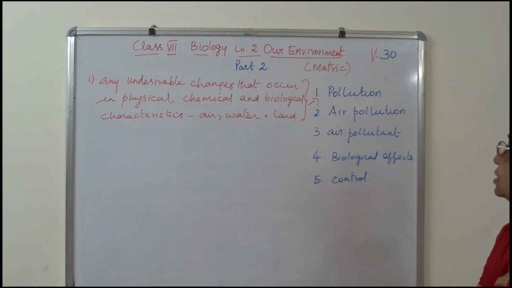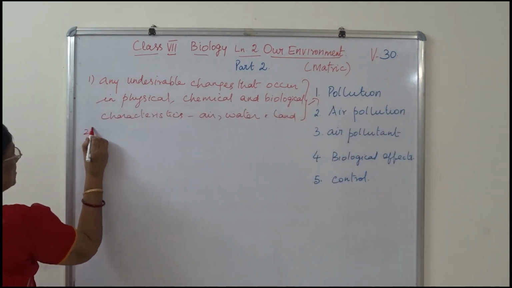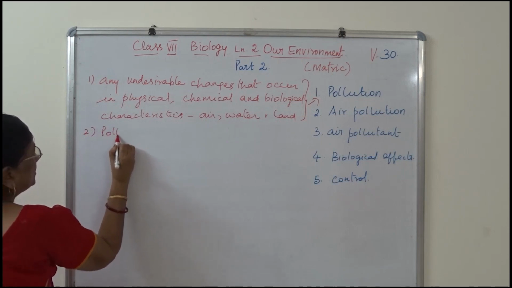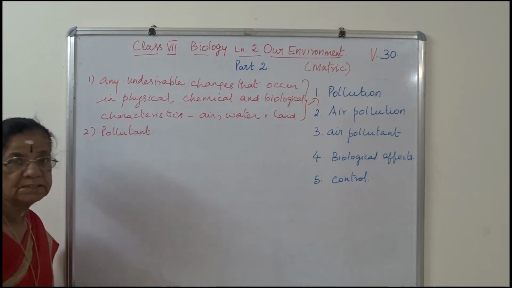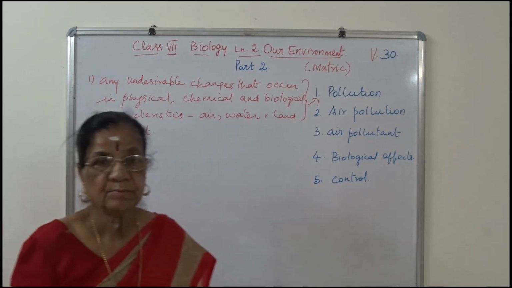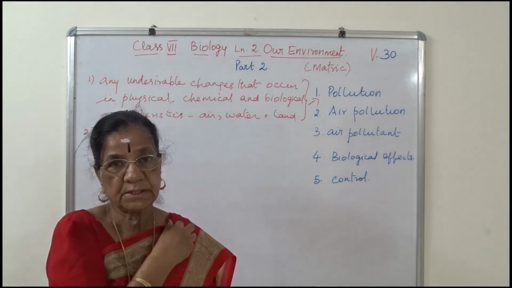Then we come across a term, pollutant. What is it? When we say noise pollution, noise is the pollutant. Sound is the pollutant.